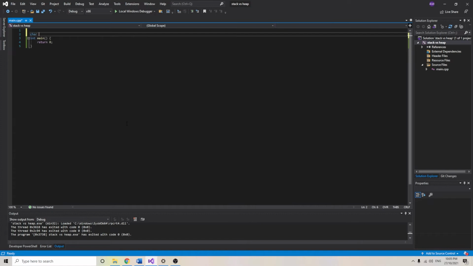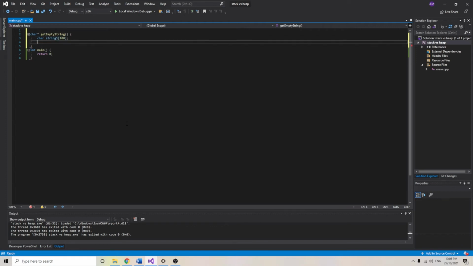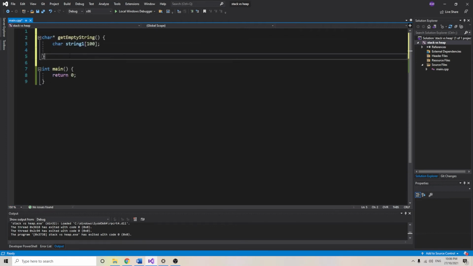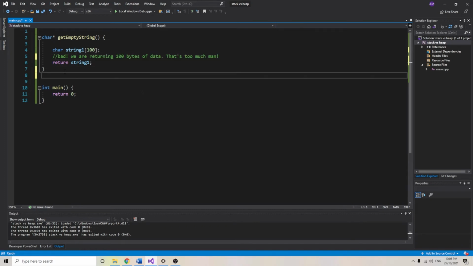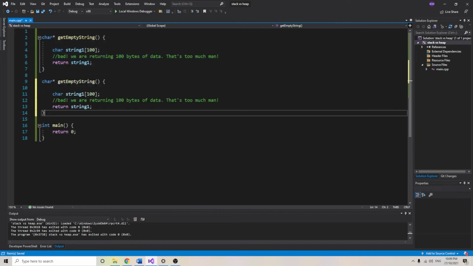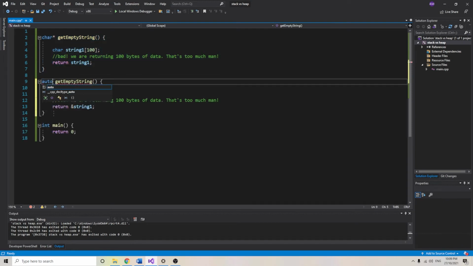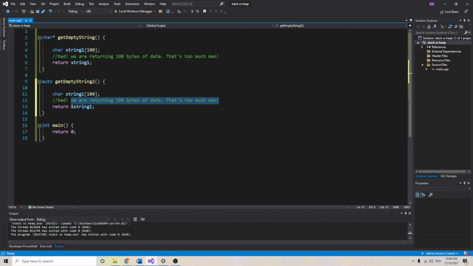A string is a set of characters. Each character takes up 1 byte of memory, so we can make a string of 100 characters without triggering a stack overflow. However, if we want to pass this string around to a bunch of different functions, then that's 100 bytes per pass, which is a lot of data going through our bus. To speed this up, we could pass a pointer to the string, but we have a problem.